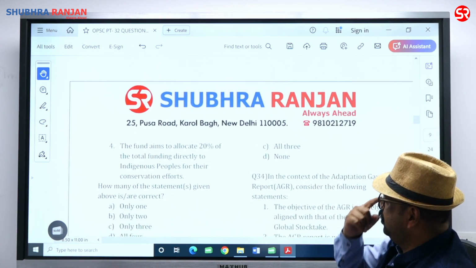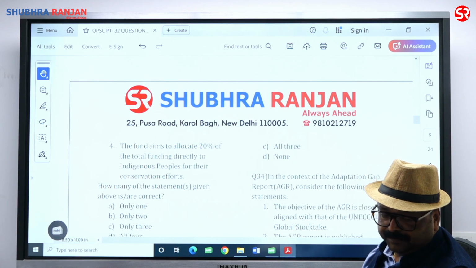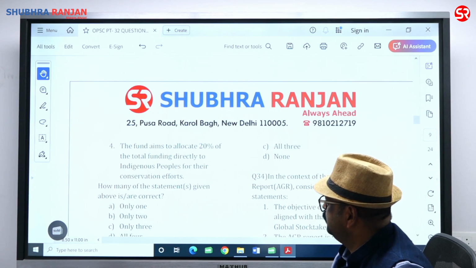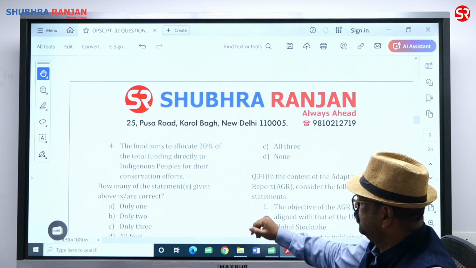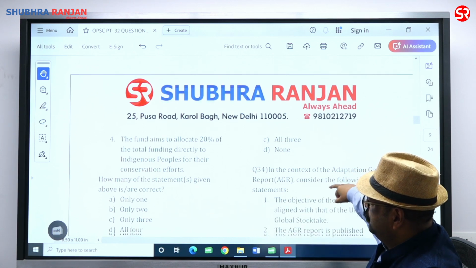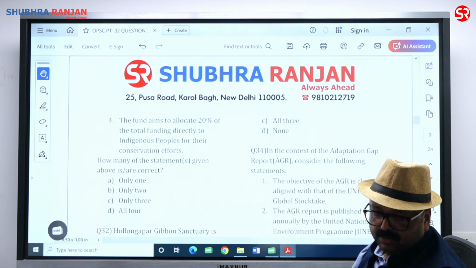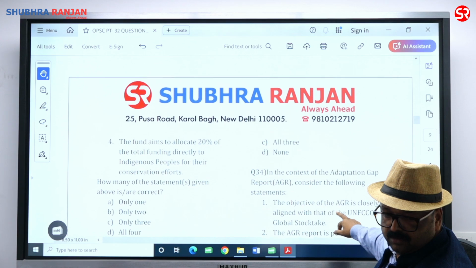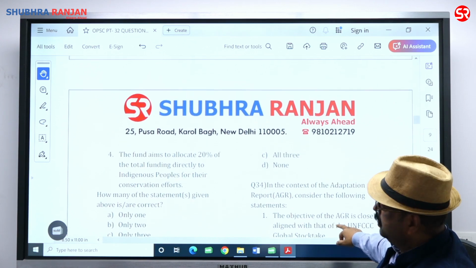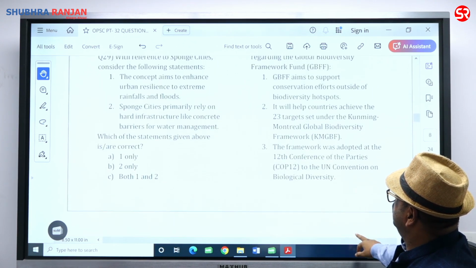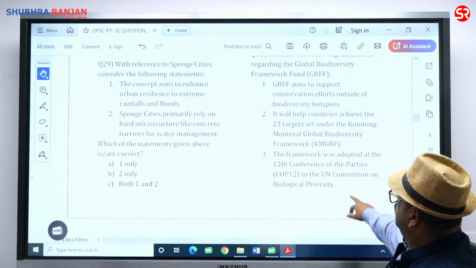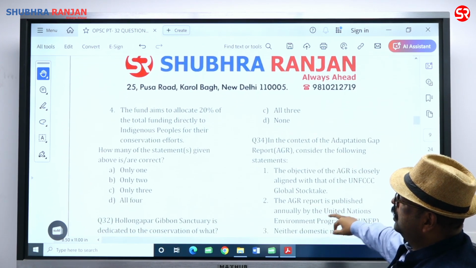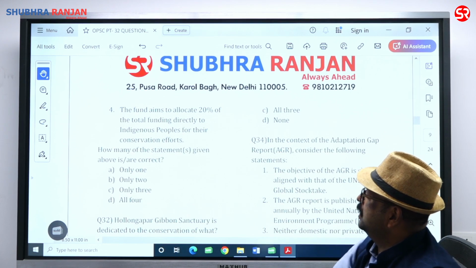The fund aimed to allocate 20% of the total funding directly to the indigenous people for their conservation effort. That is also correct. How many are going to be correct? So 4 is correct. Only 2 are correct. So how many of the statement given are correct? It's beta.